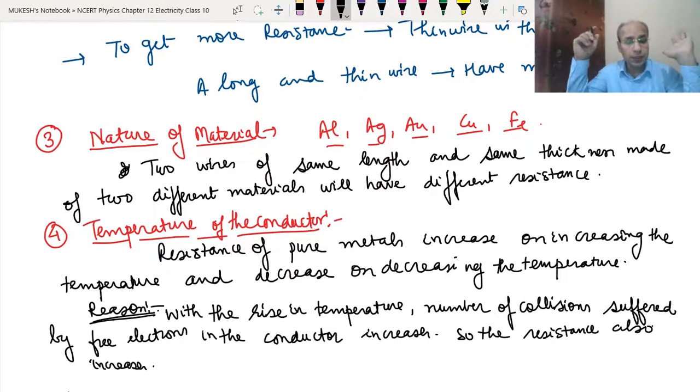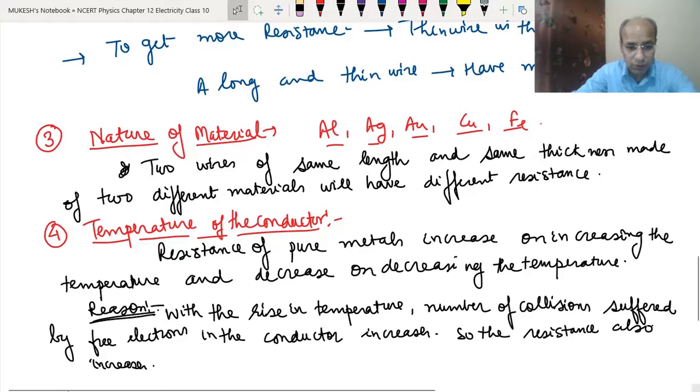Okay, clear? So what is happening? The collisions are being increased, so that is why the resistance is also increasing. So we have learned about the four factors. First is the length of the conductor, second is the area of cross section, third is the nature of material, and fourth is the temperature of the conductor. So these are the four things which affect the resistance of a conductor.